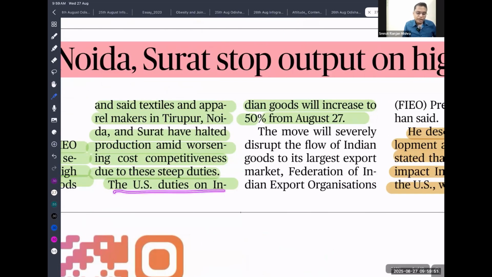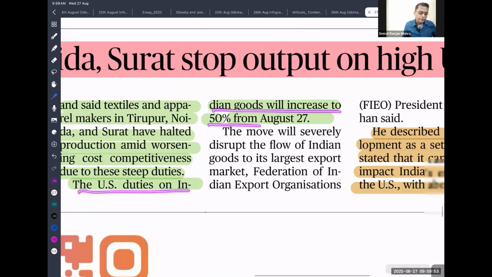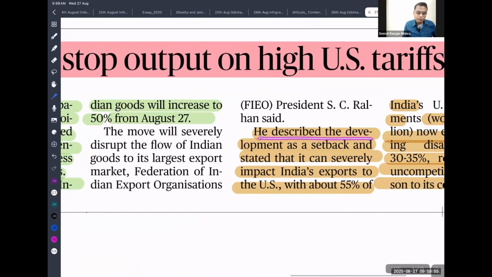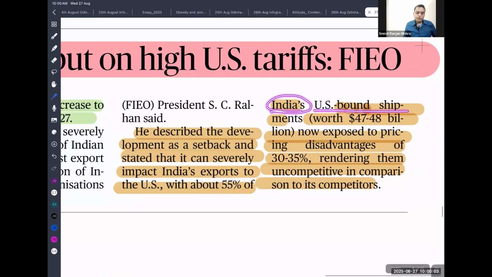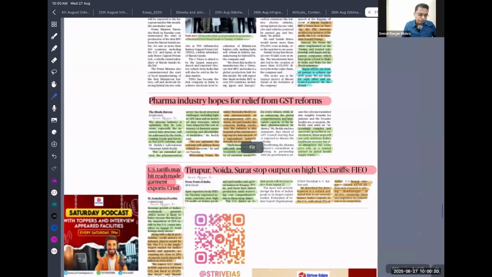USA duties on Indian goods will be increased to 50% on 27 August. He described the development as a setback and stated that it would severely impact Indian exports to the USA. About 50% of India's exports are US-bound, around 47 to 48 billion, now exposed to a tariff of 30 to 35%. So our products will be costlier in the USA market compared to competitors like Bangladesh and Vietnam. That is what the impact is going to be.